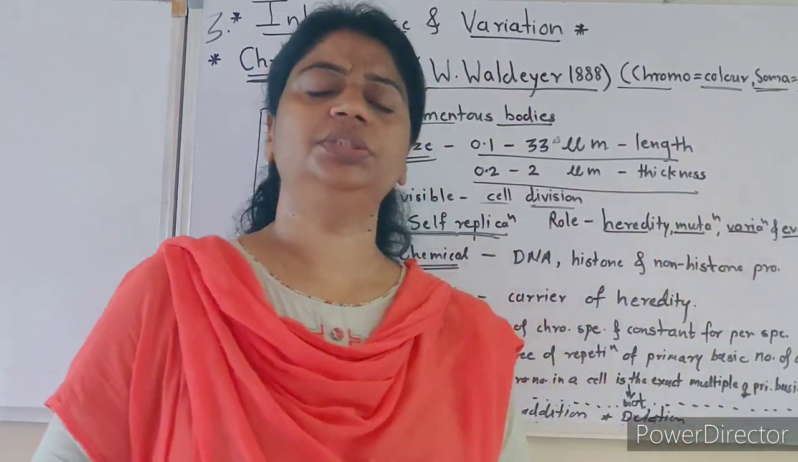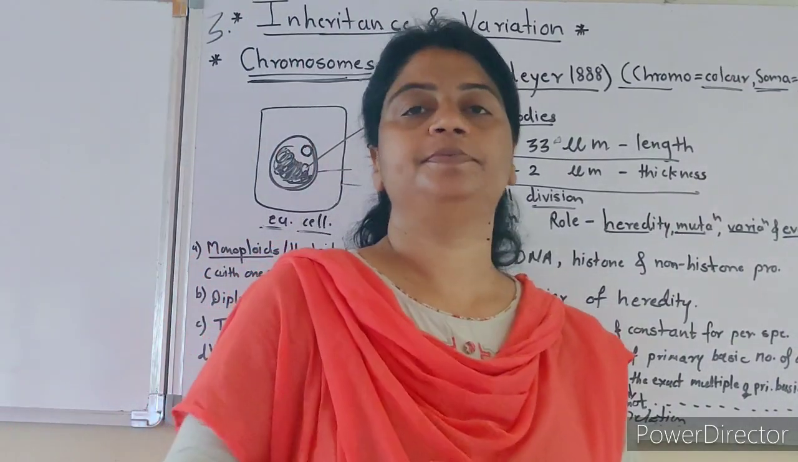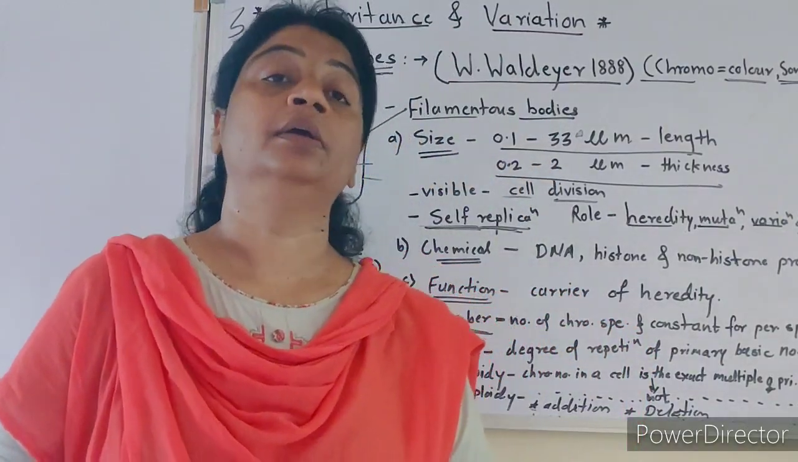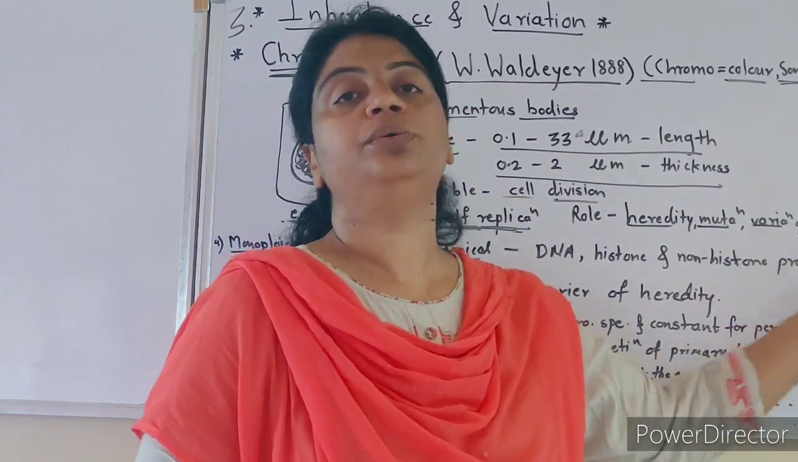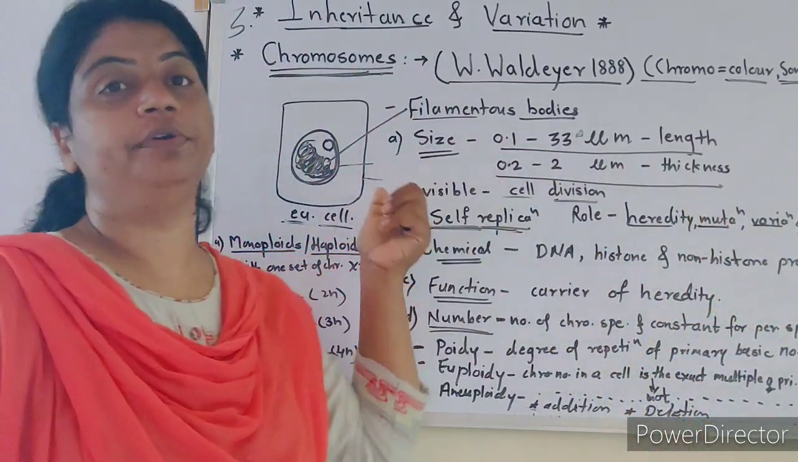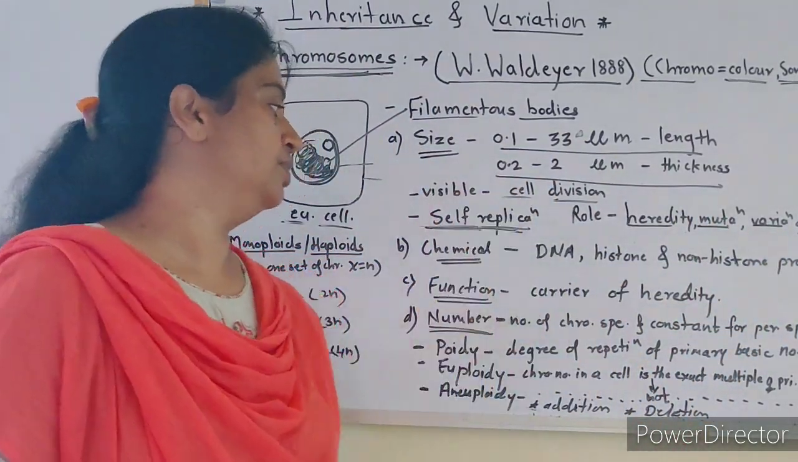And what is evolution? Evolution means developmental changes in the species, in eukaryotic species. New species of eukaryotic organisms are evolved. The basis of evolution is variation. And what is the tool of evolution? It is the DNA or chromosomes.